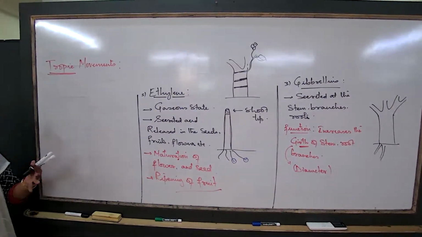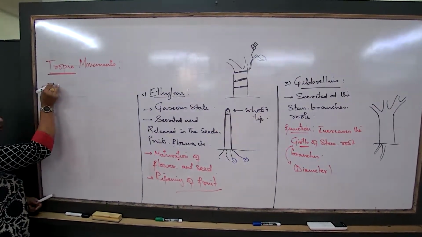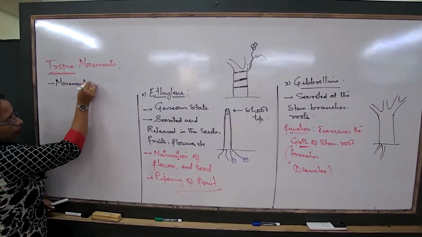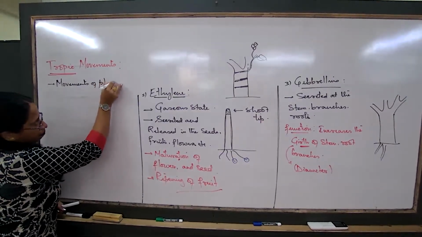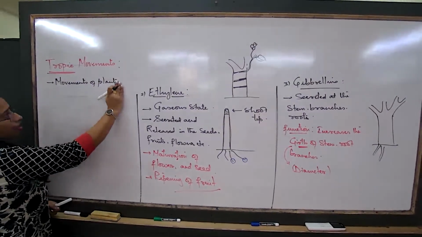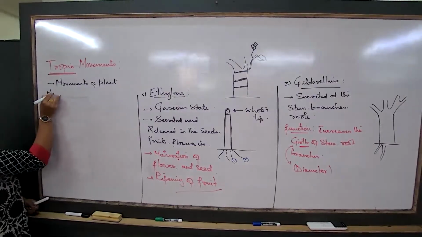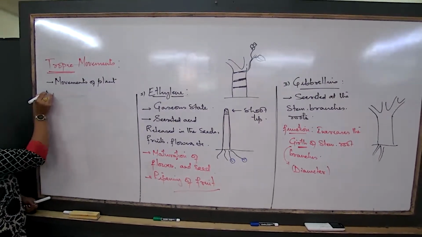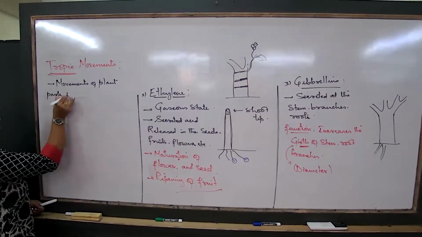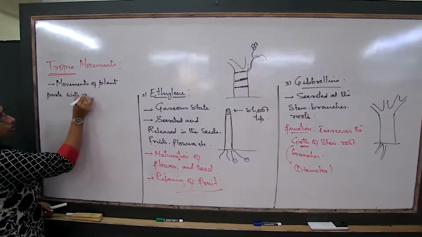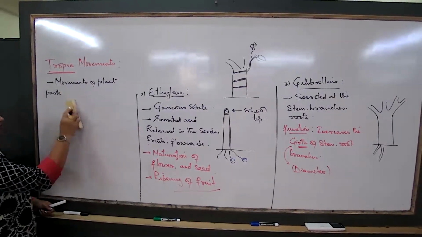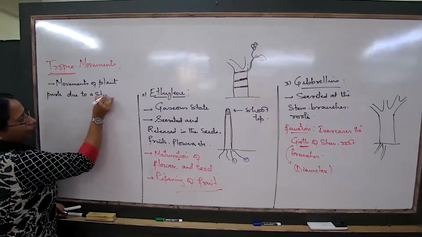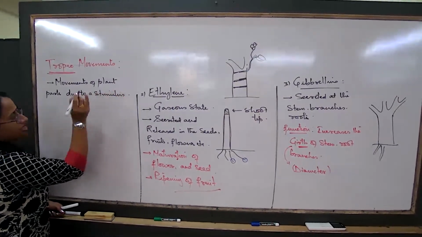So now we try to understand the meaning of trophic movements. Movements of the plant parts in response to a stimulus. Now, based on the stimulus, what are the different types of movements?